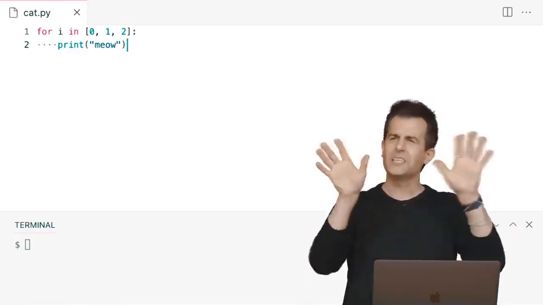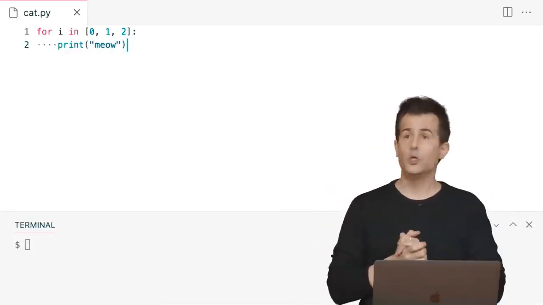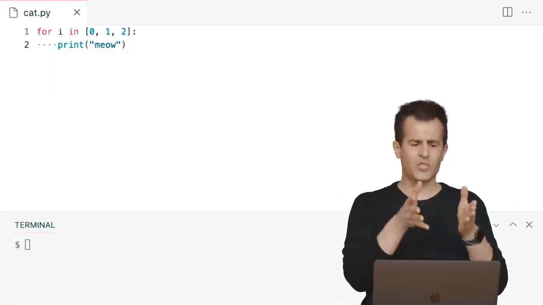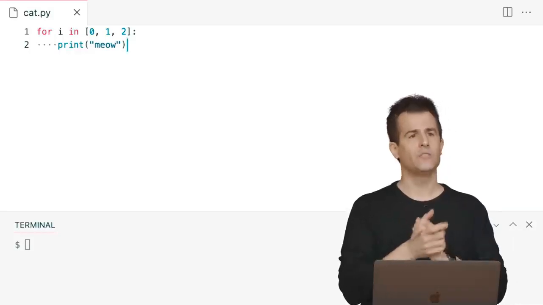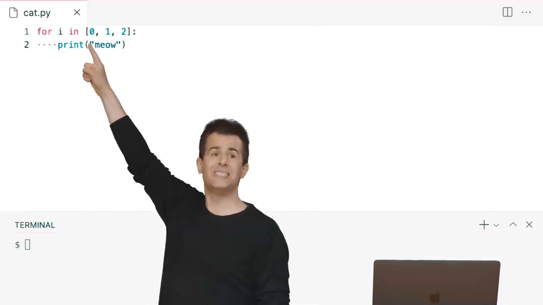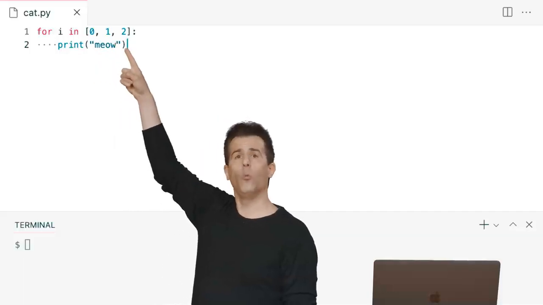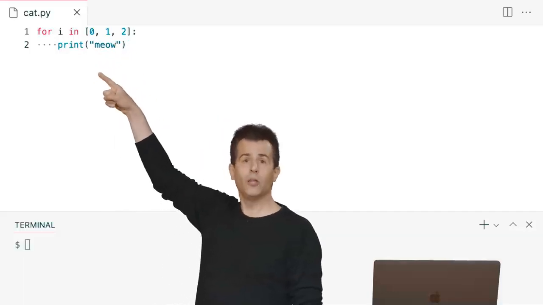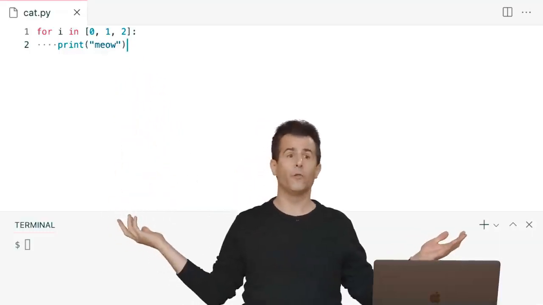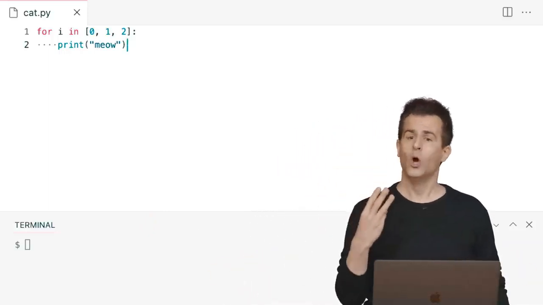A for loop kind of simplifies all of that. It just says if you want a variable, like i, a number, and you know in advance how many times you want this loop to execute, 3 times, we'll just specify explicitly what you want i to take on as values. In this loop, i will be automatically initialized by Python to be 0. Then meow will be printed. Then Python will automatically update i to equal 1. Then meow will be printed. Then Python will automatically update i to be 2, and meow will be printed. And because that's it for the values in that list, Python will stop, and it will only meow a total of 3 times. What is the list?